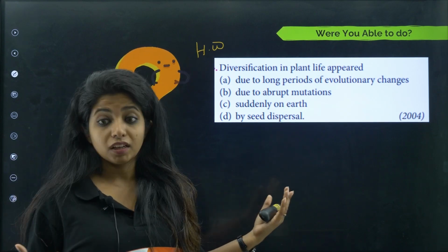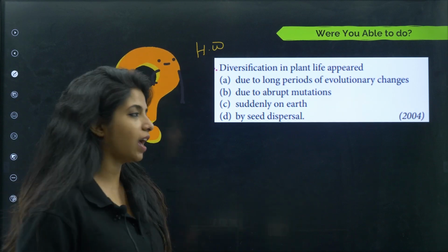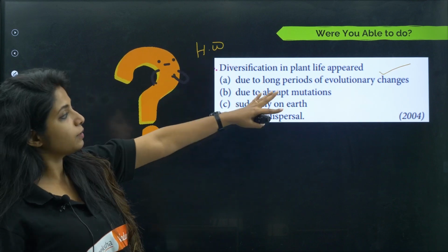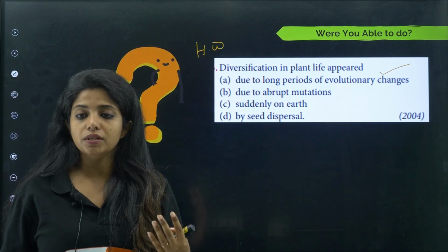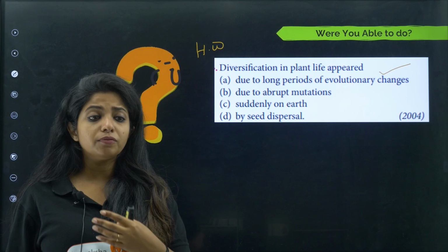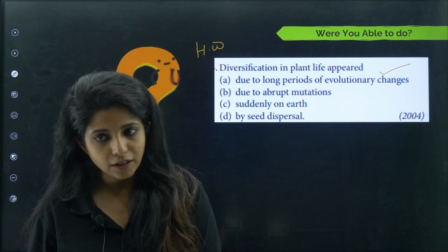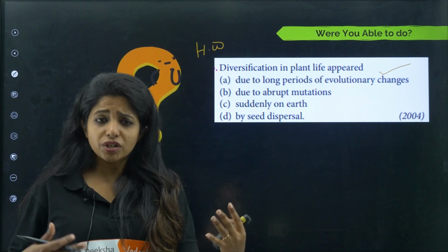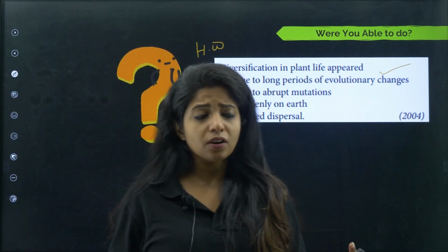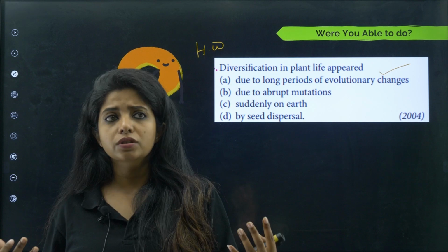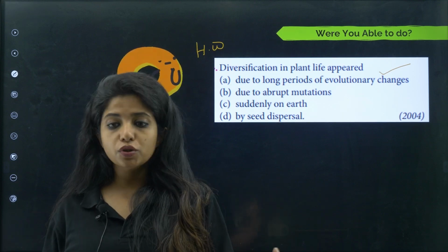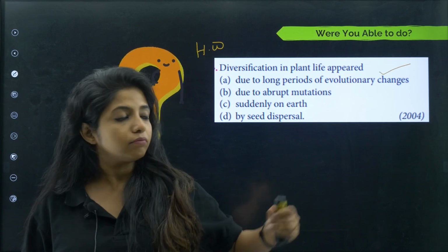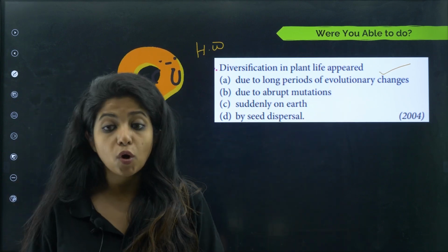This came in 2004. Can you imagine? This type of questions also come. So we have to be prepared, even though we do not think that it will come, but yeah. So it is because of long periods of evolutionary changes that you got these many different varieties or different diversities among plants, my dear children. Okay, so don't go right due to abrupt mutation. It's not like that. Mutations, yes, it has arisen and also given rise to variations, but then it took so long. It was not a fast process. The diversification took so long, and obviously that's why this is the correct answer, because long periods are mentioned over here.